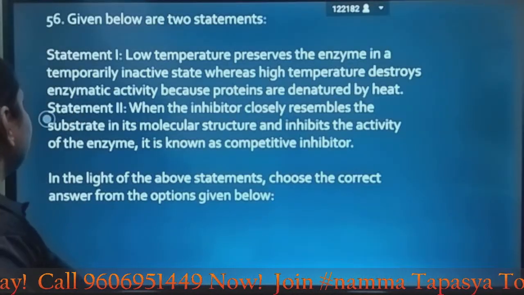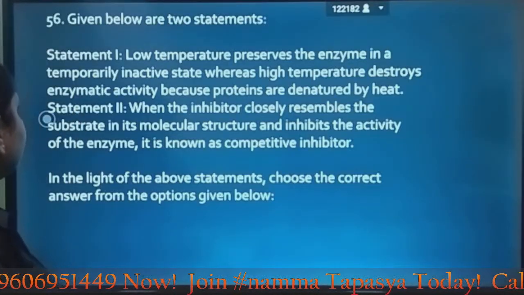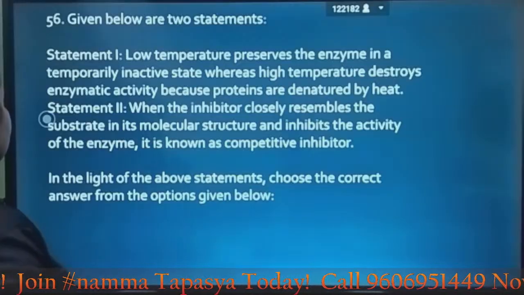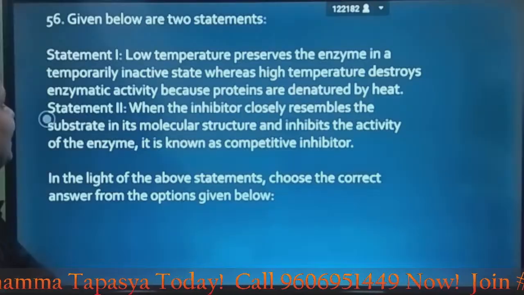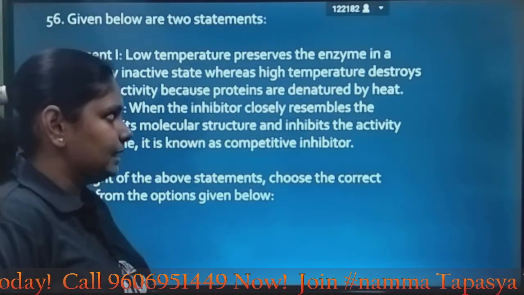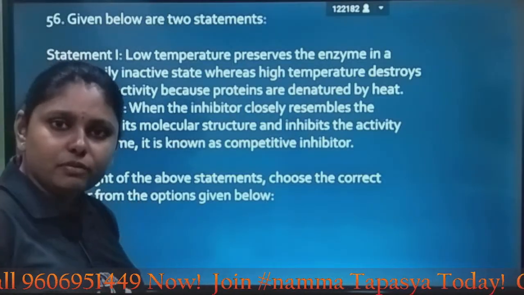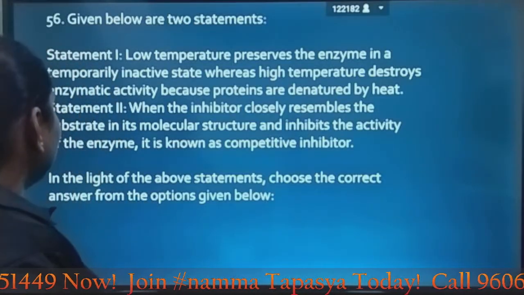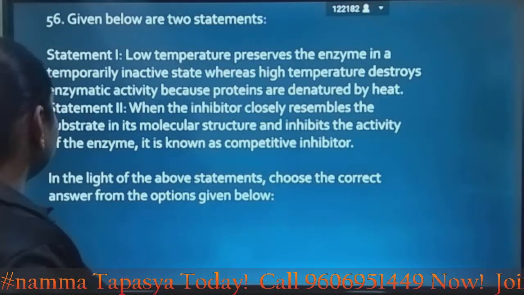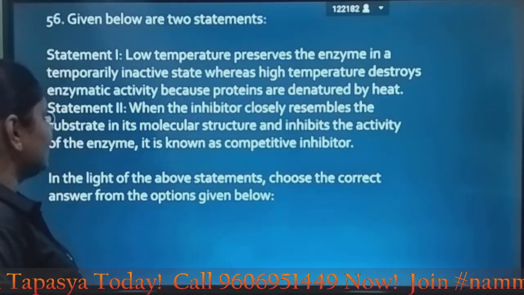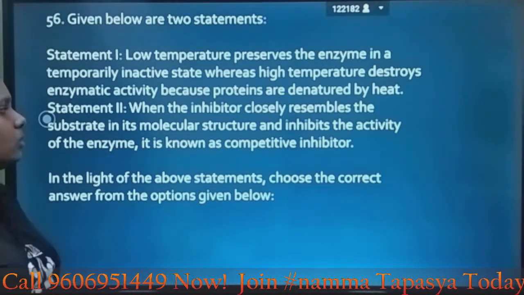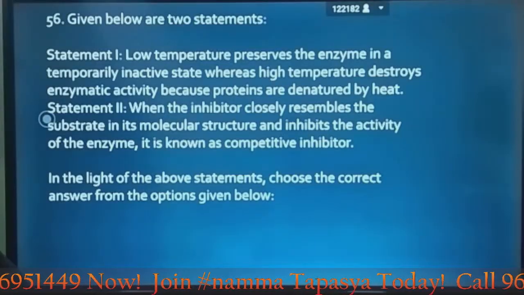Next, we have two statements. Low temperature preserves the enzyme in a temporarily inactive state, whereas high temperature destroys enzymatic activity because proteins are denatured by heat. Yes, you must know this, which is correct. Second statement, what does it tell? When the inhibitor closely resembles the substrate in its molecular structure and inhibits the activity of the enzyme, it is known as a competitive inhibitor.